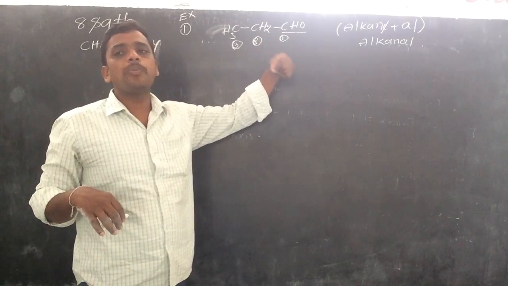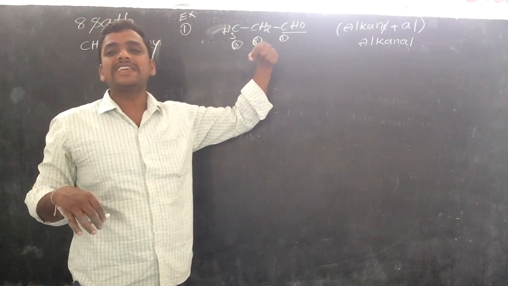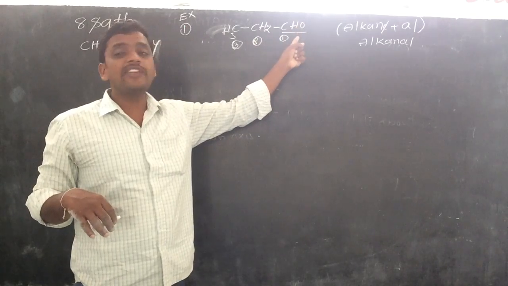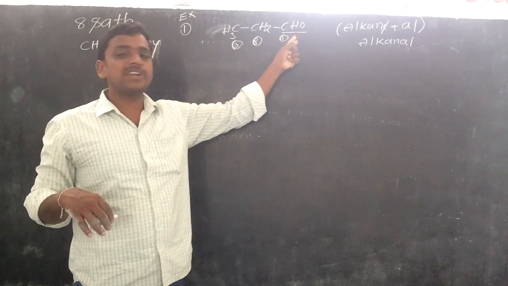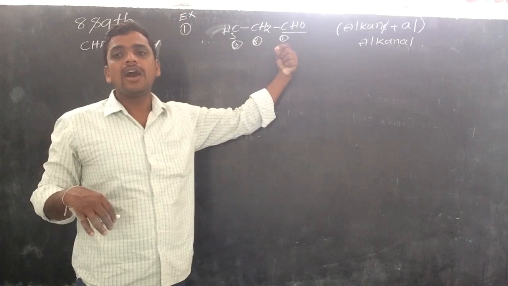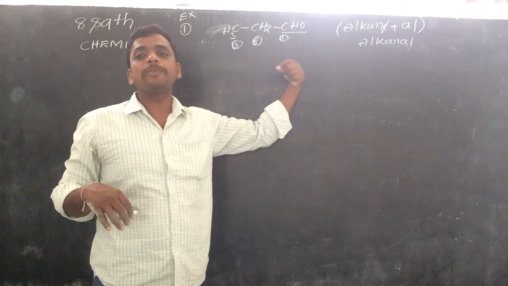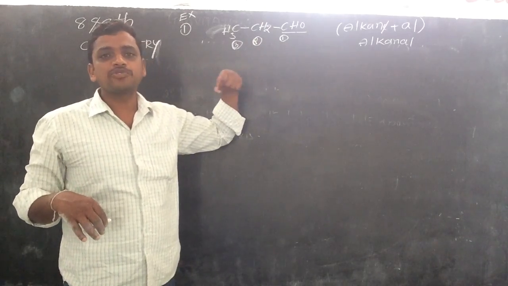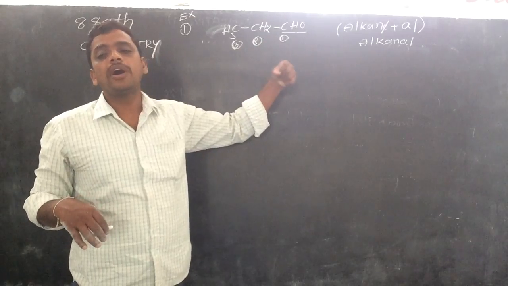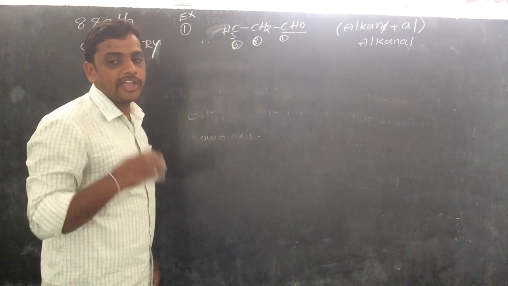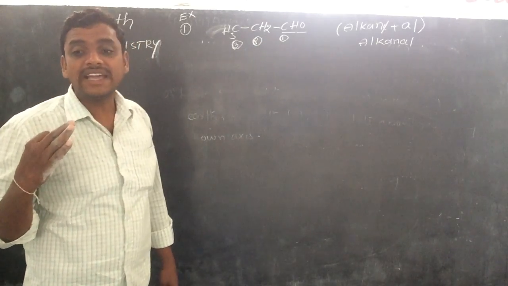Three, so propane, plus the aldehyde functional group al. Propane plus al, the e is substituted by al: propanal. That is the IUPAC nomenclature of aldehydes.